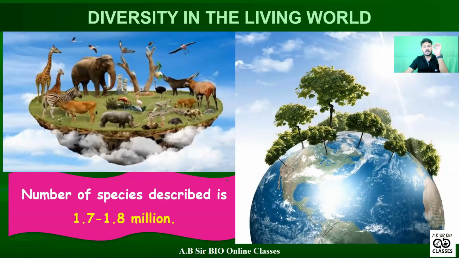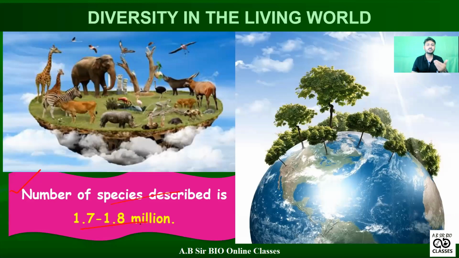Recently in the NEET paper, we have seen some year or figure based questions. Figure means numerical numbers are mentioned, so these are also important for NEET. Do remember, the number of species described is 1.7 to 1.8 million.